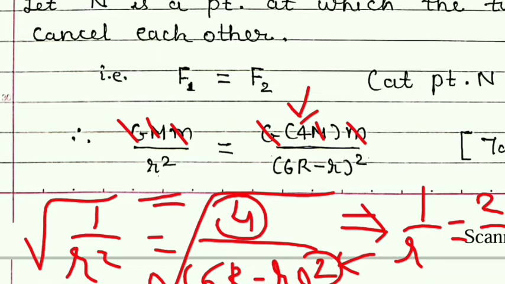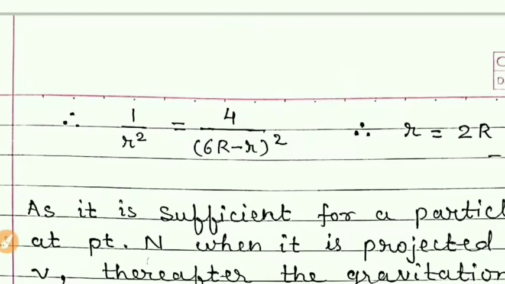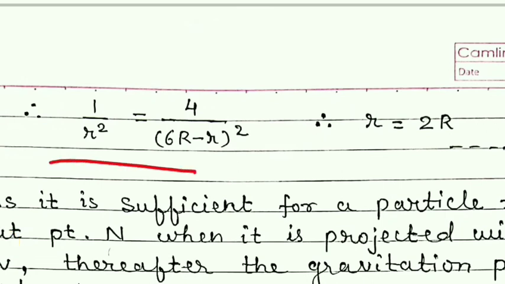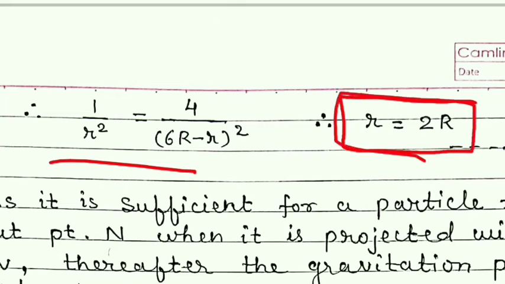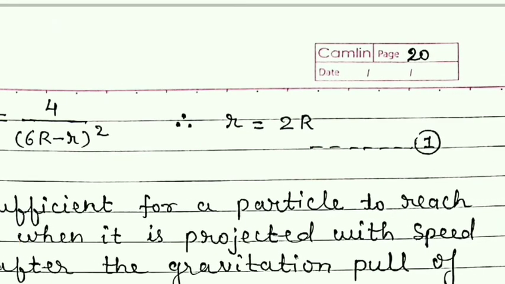So in the denominator on the right side it will be 6r minus R. After one or two more steps, you will find that small r is equal to twice of capital R. Let us give this equation number 1.